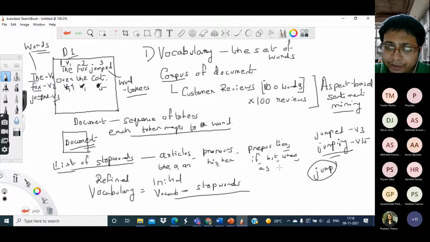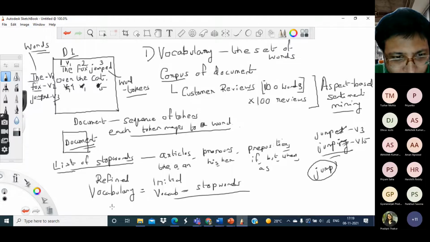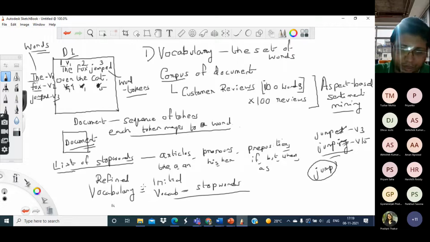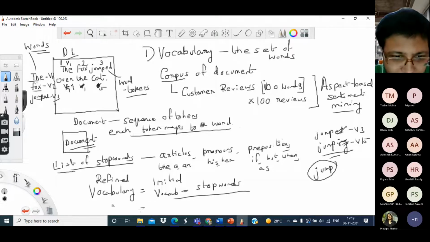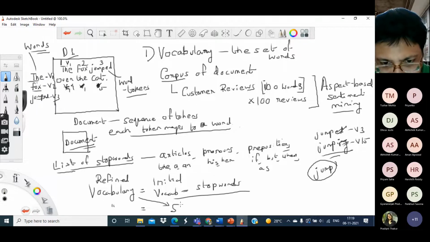So the next step after removing the stop words is stemming, which means removing suffixes like ed, ing, and just mapping them to unique words. So the first step is the stop word removal. Second step is stemming. After removal of stop words, I get a refined vocabulary. Then after that, we further refine the vocabulary by stemming.